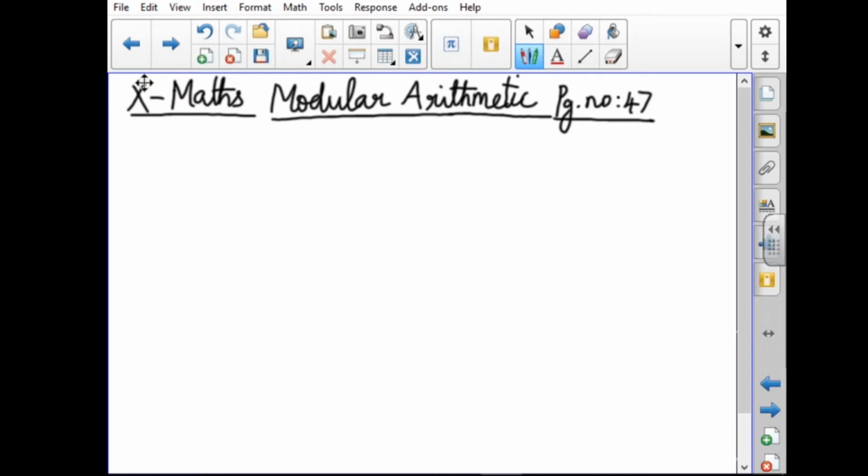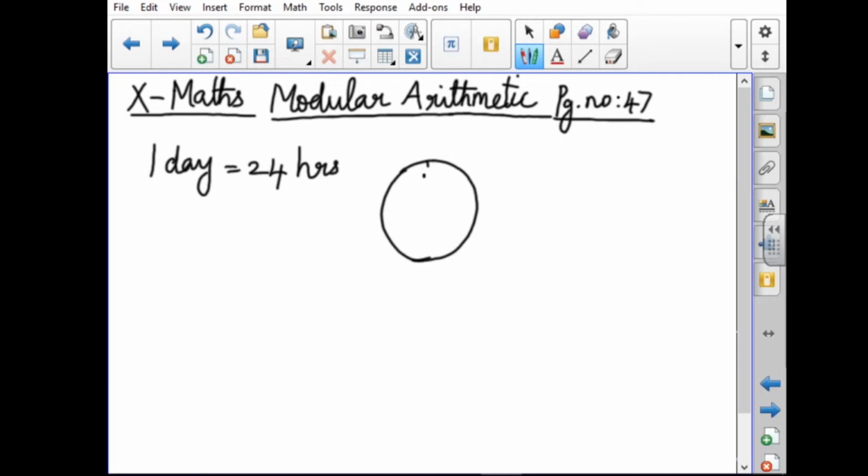So, 1 day equal to 24 hours we have. But in our class, it is not shown as 24. In our class, we have 1, 2, 3, 4, 5, 6, 7, 8, 9, 10, 11, 12, but 24 is not there.